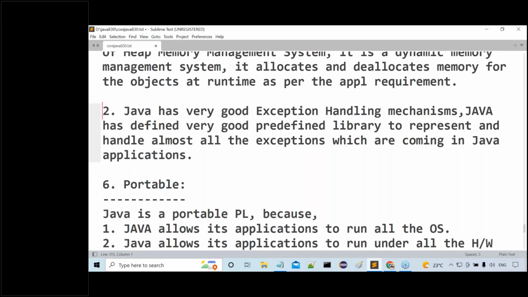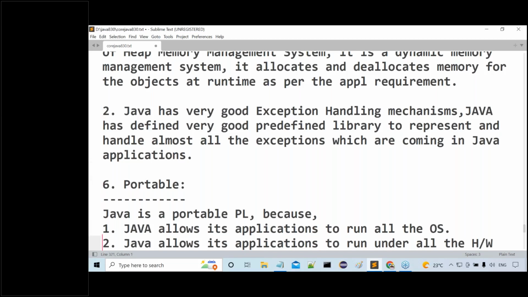No, here the reason is very clear. Exception in the sense runtime error. To handle and to represent these runtime errors, Java has provided a very good predefined library. Because of this predefined library only, Java is very good at exception handling mechanisms. These things we understood clearly.